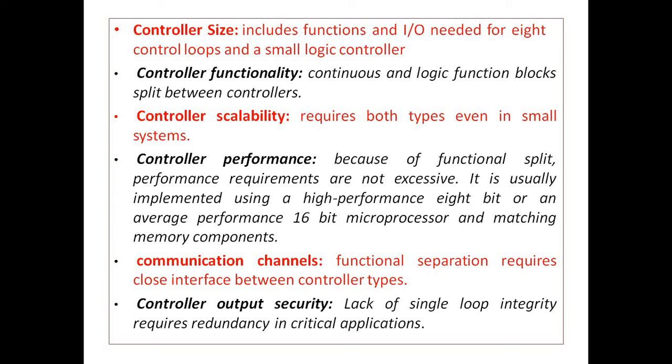Controller performance: because of the functional split, performance requirements are not excessive; it is usually implemented using a high performance 8-bit or an average performance 16-bit microprocessor and matching memory components. Communication channels: functional separation requires a close interface between the controller types. Controller output security: lack of single loop integrity requires redundancy in critical applications.